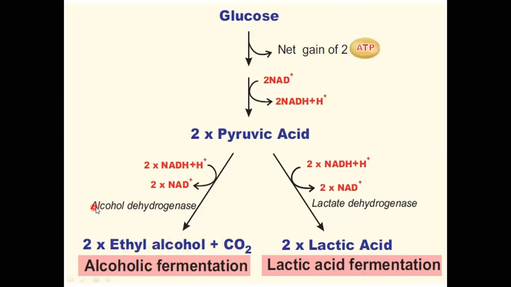We require an enzyme called alcohol dehydrogenase, and we get the ethyl alcohol. This is carried out by yeast-like fungi, and we have Saccharomyces cerevisiae, especially yeast, and when it comes to the bacteria, we have Zymomonas. Zymomonas are the bacteria which can carry out this process.